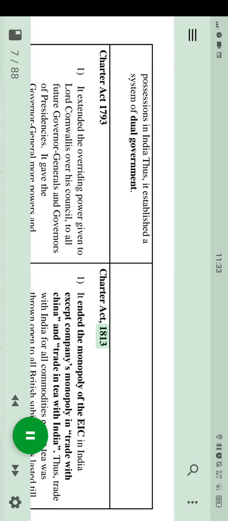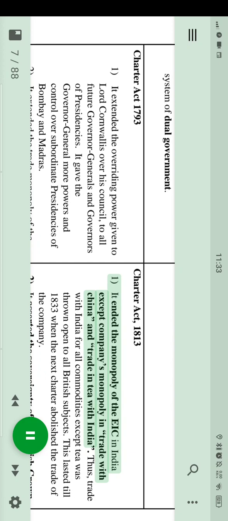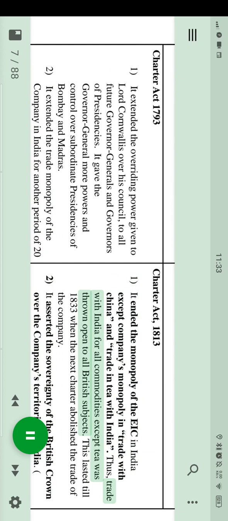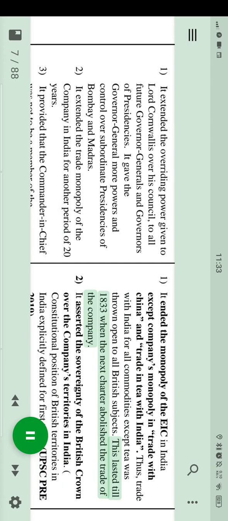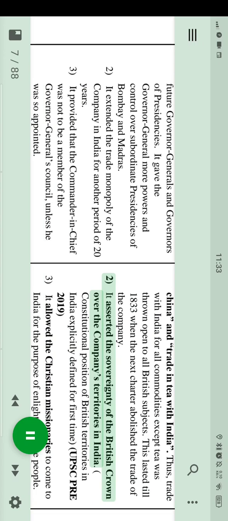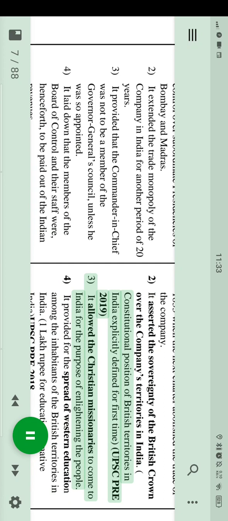Charter Act, 1813. It ended the monopoly of the EIC in India except companies' monopoly in trade with China and trade in tea with India. Thus, trade with India for all commodities except tea was thrown open to all British subjects. This lasted till 1833 when the next charter abolished the trade of the company. It asserted the sovereignty of the British Crown over the company's territories in India. Constitutional position of British territories in India explicitly defined for first time, UPSC Pre 2019.